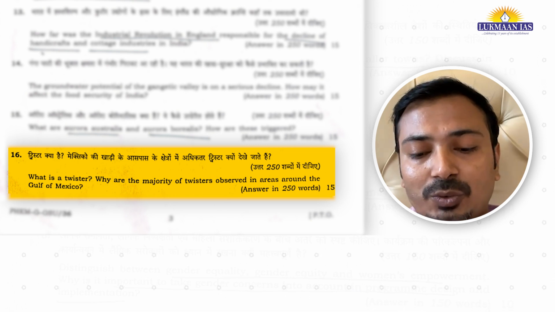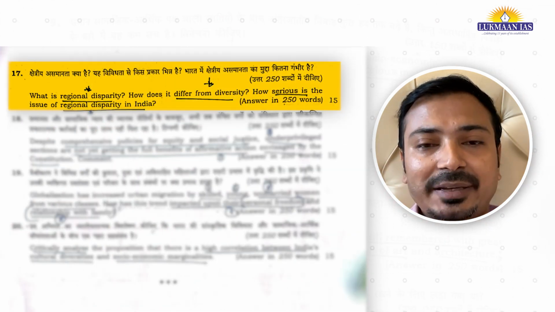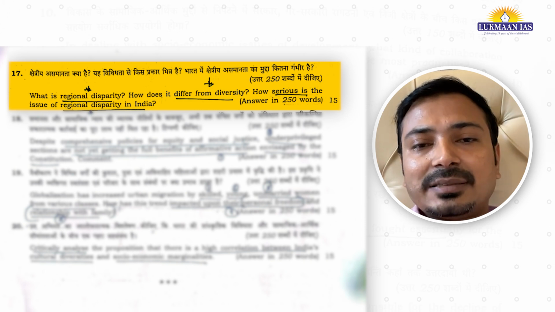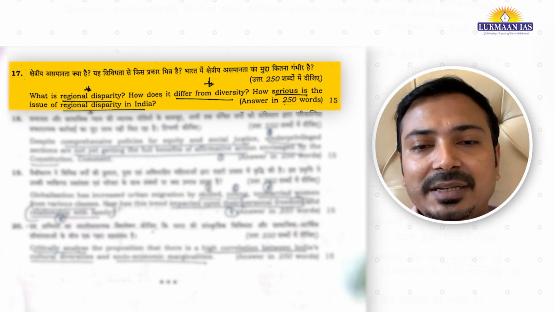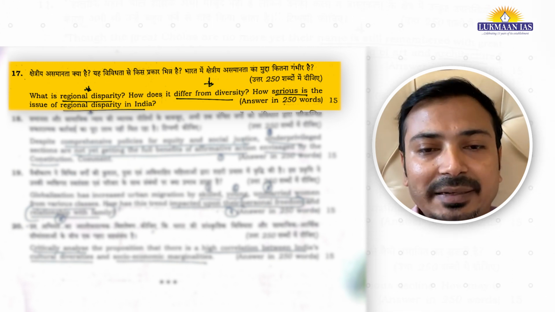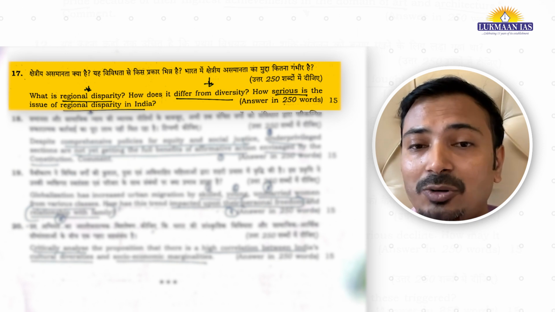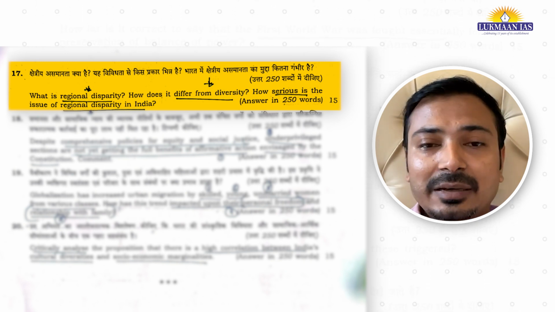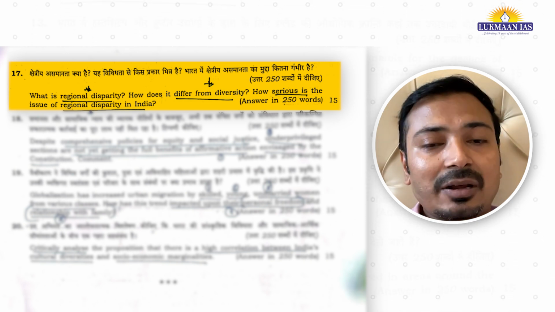And the fourth question, a 15 marker, is regional disparity, how it is different from diversity, and how it is impacting, or how serious a problem it is. So we know that in India there is regional disparity. It is not talking specifically about India. Okay, so you can mention regional disparity around the world.